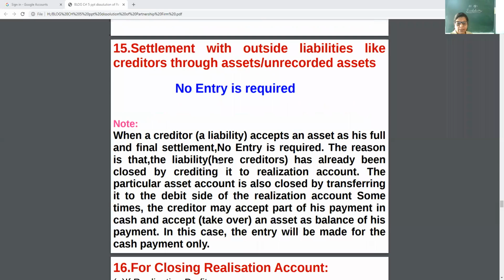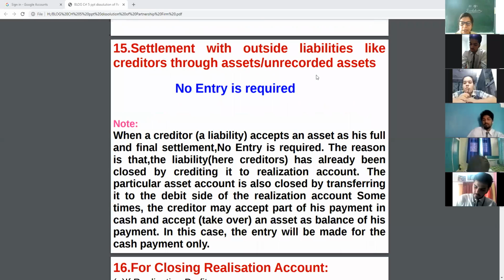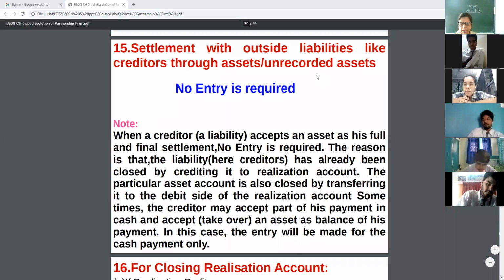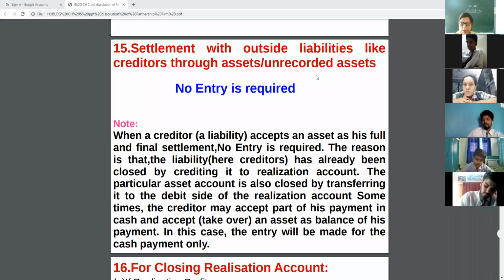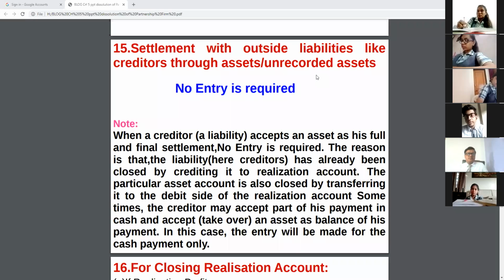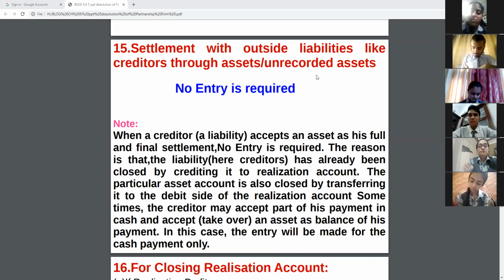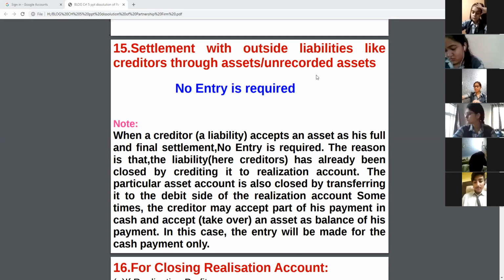Settlement. Settlement means when any liability is set off through any asset. You can note this down. Divyansh, please note down: any liability can be set off through any asset.